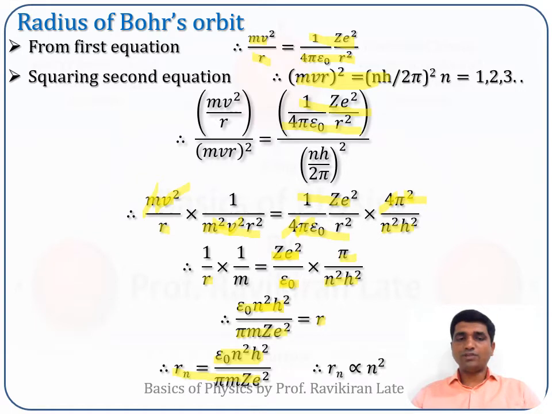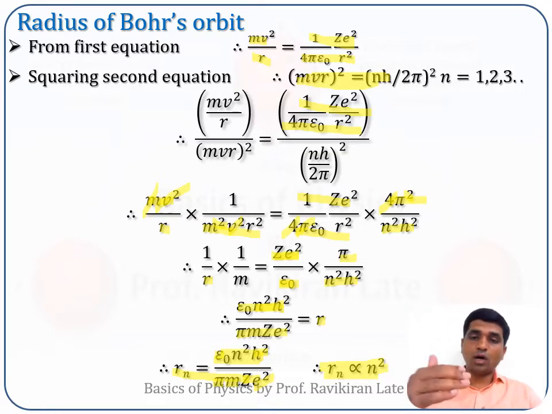From this equation we can tell that epsilon 0 is constant, h square is constant, pi is constant, the mass of the electron m is constant, z is constant, e is constant. So from this we can say that the radius of an orbit is directly proportional to n square. This means that as you go away from the nucleus, the radius of the orbit goes on increasing, which is quite obvious.